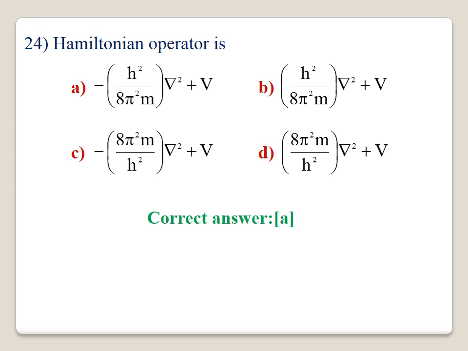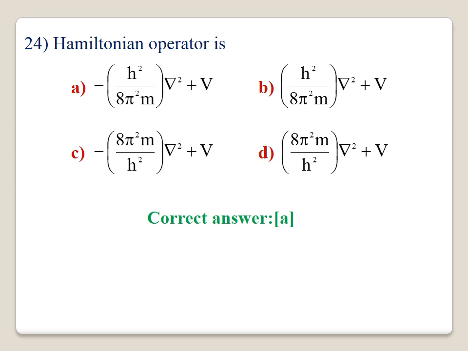24. The Hamiltonian operator is the sum of the kinetic energy plus potential energy. You see option 1, the first term is the kinetic energy operator and the second term is the potential energy operator. You add these two terms, that will give the Hamiltonian operator. The correct answer is A.